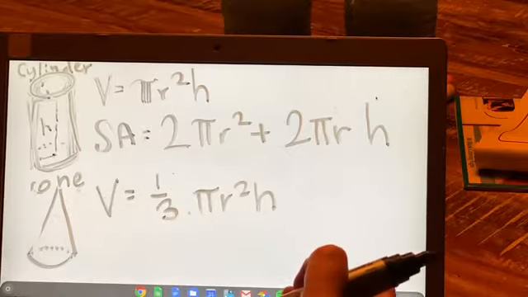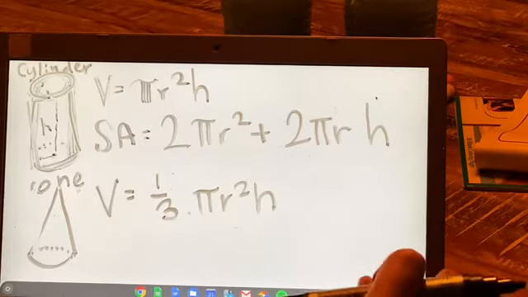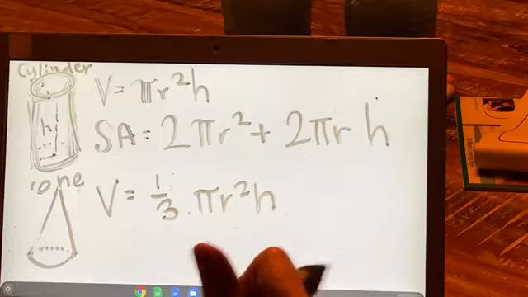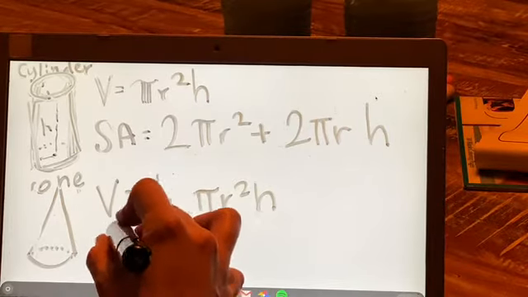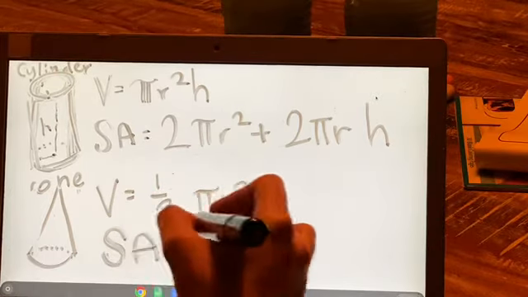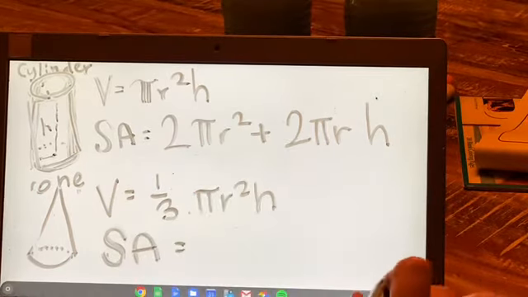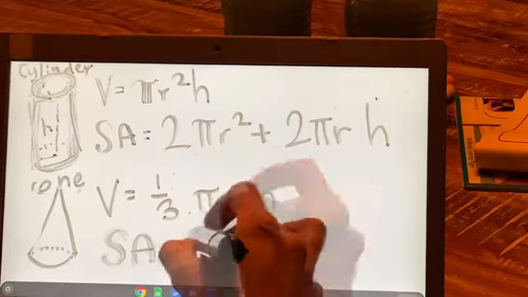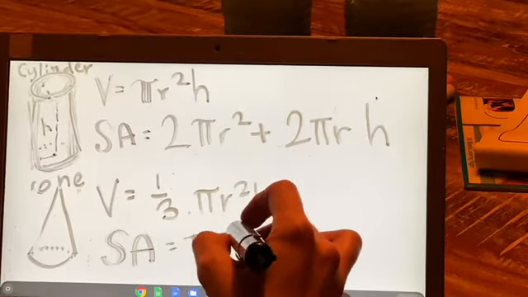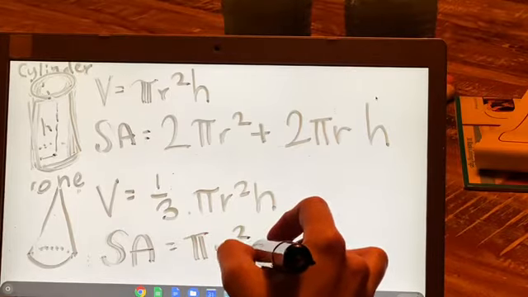All right. In the chapter, they don't go over the surface area of a cone, but I'm going to give it to you just in case, because we can double check, but I feel like there was a quiz question that kind of asked you to find this, and so just to be on the safe side, let's go over it. Pi r squared, right? So think about what's that?